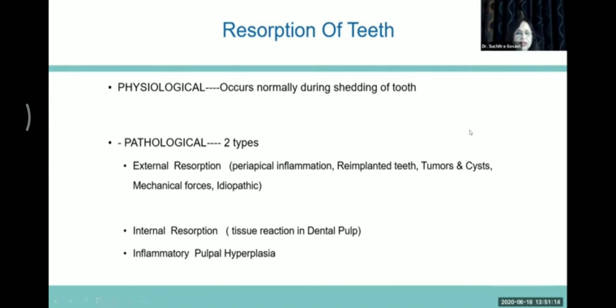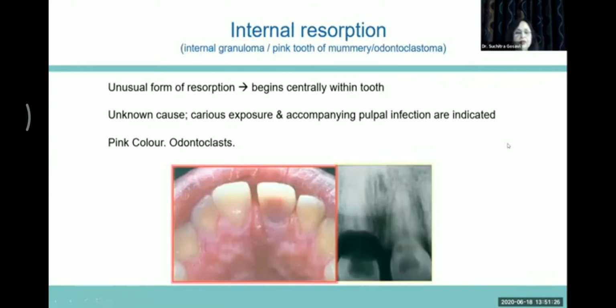Or we have another type of resorption, which is internal resorption, which occurs within the tissue of the dental pulp, due to inflammatory pulpal hyperplasia. Internal tooth resorption begins centrally, and it is also called the pink tooth of Mummery because the tooth appears pink in color. This is because there is resorption of dentine, where the inflammatory hyperplastic pulpal tissue is seen through the enamel, which gives pink color to the tooth. This is commonly seen in the maxillary incisors, and hence it is called a pink tooth of Mummery.